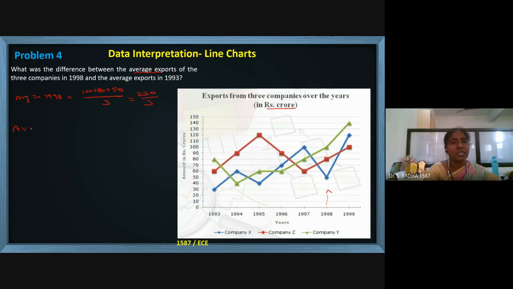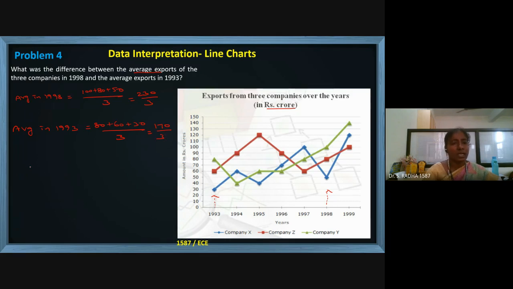Next, the average in 1993. In 1993, green color is 80, red color 60, blue color 30. Average means divided by 3, 170 by 3.